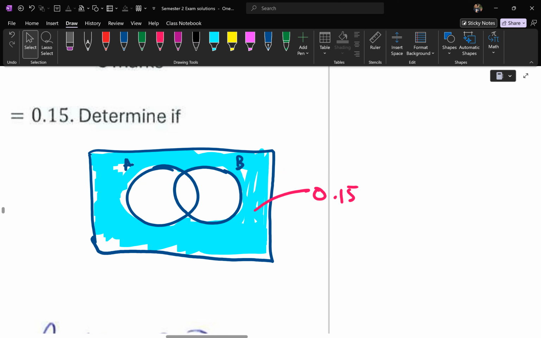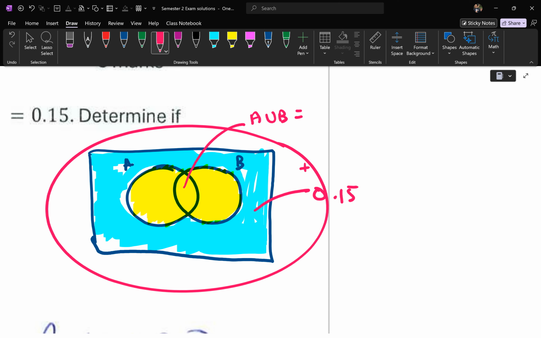So then they said that what I'm going to color in yellow right now is all of A union with all of B, because I'm coloring all of A and all of B. So this section in yellow is A union B. The yellow plus the blue region should give me everything.